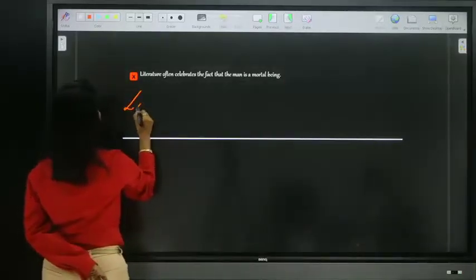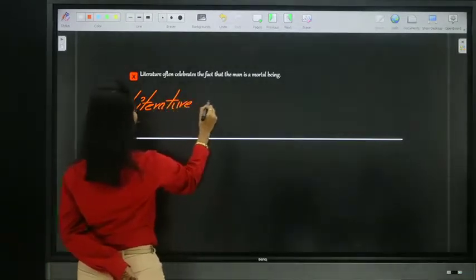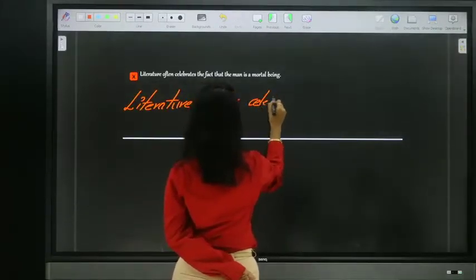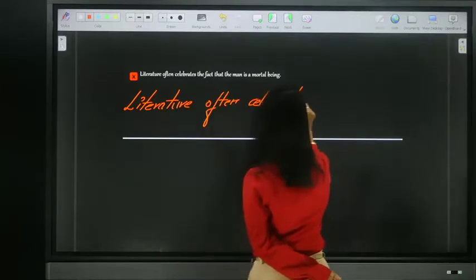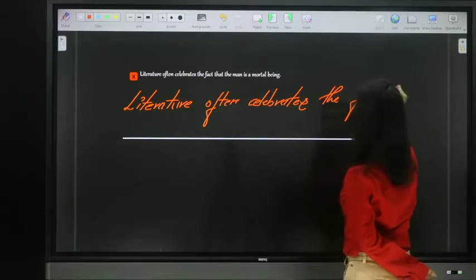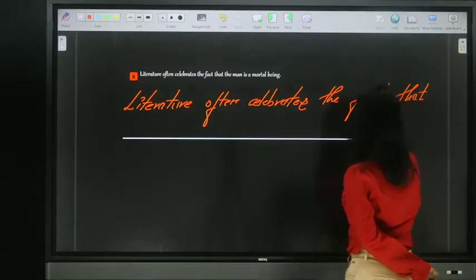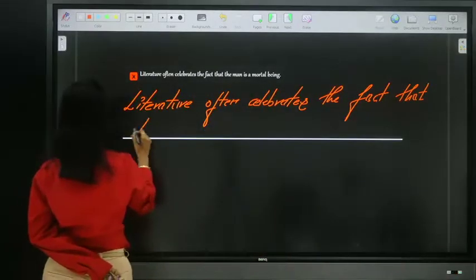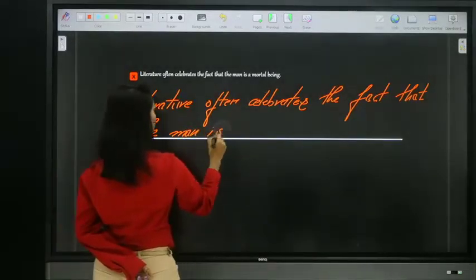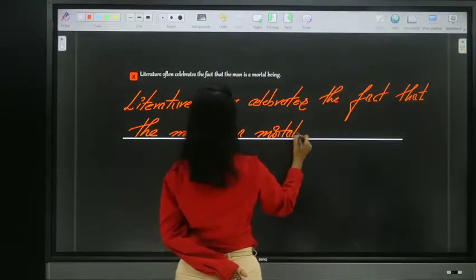Next, look at this. Literature often celebrates the fact that the man is a mortal being.